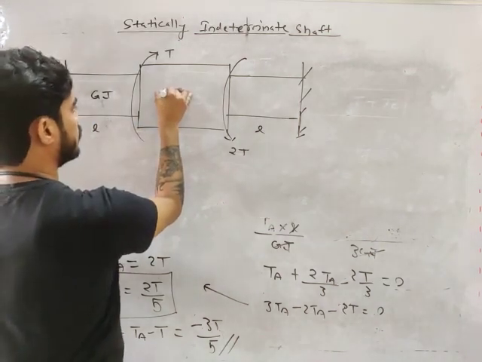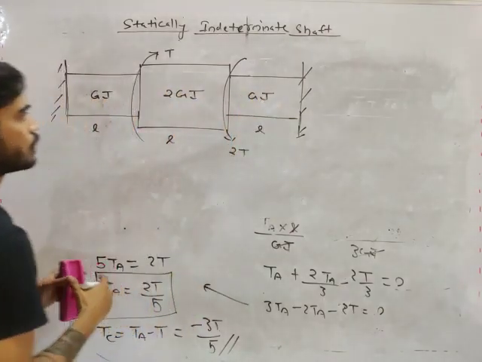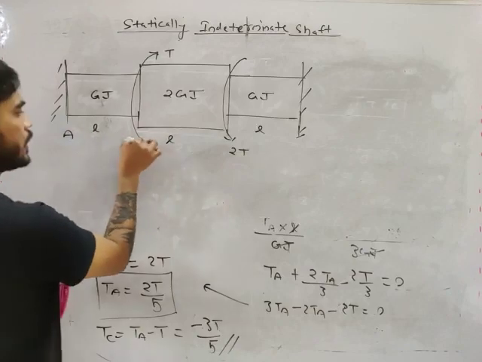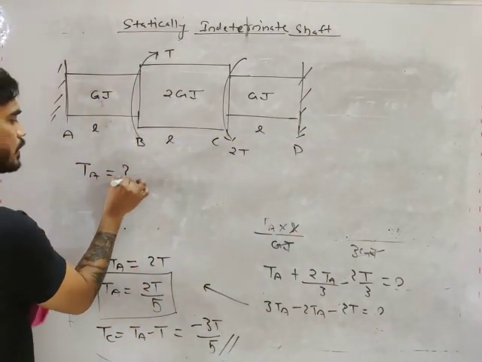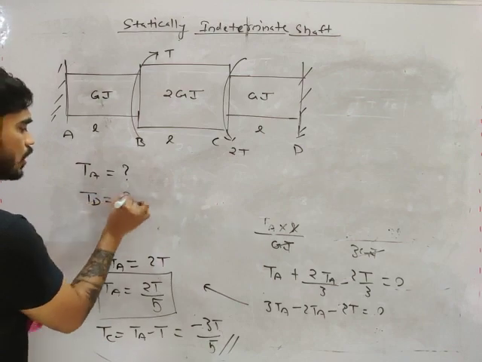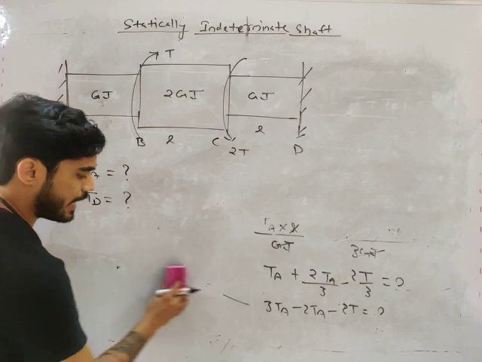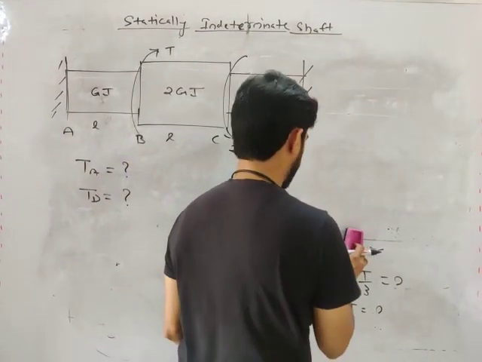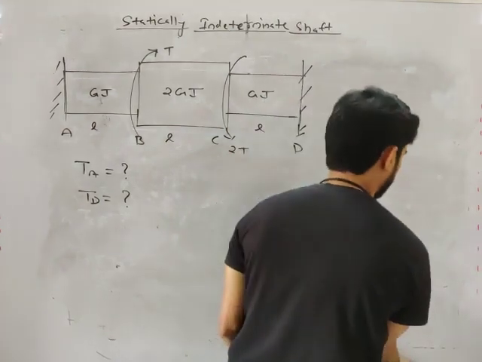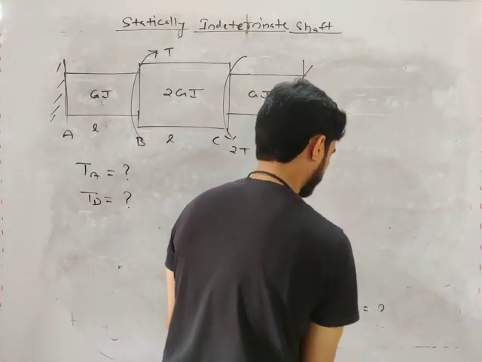This section is 2GJ and this is GJ. A, B, C, D. Tell me what will be the torque at A and torque at D. Tell me the reactions at point A and at point D.